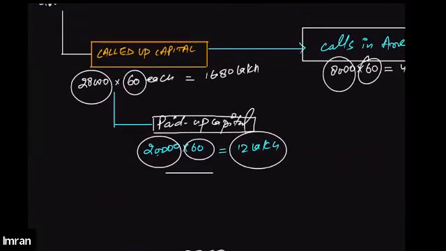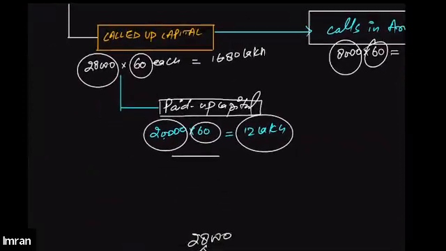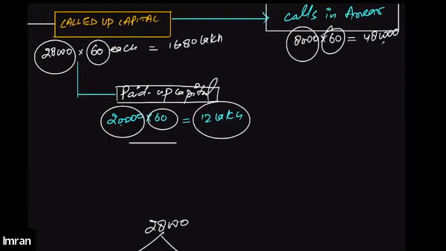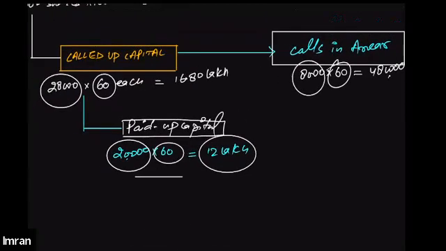For the called up capital, whatever the public has actually paid is called paid up, and for the shares the public has not yet paid, it is called calls in arrears. Right. So this is it.